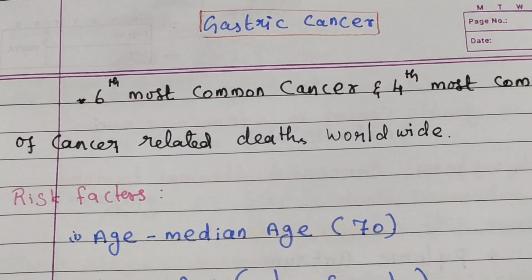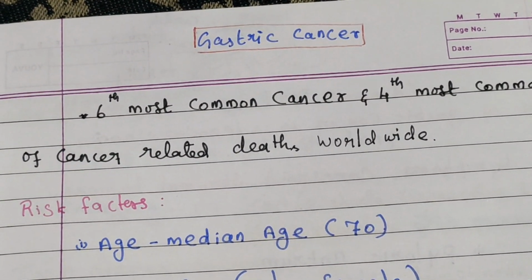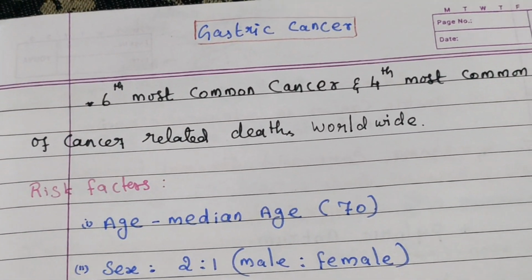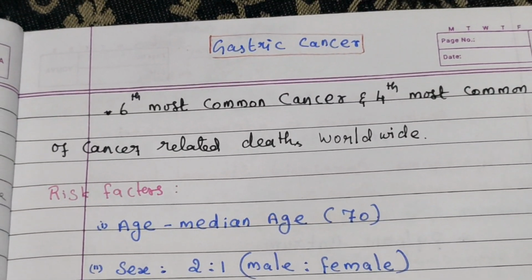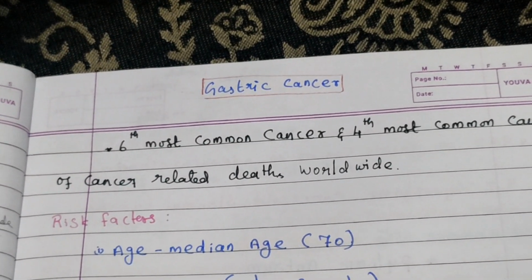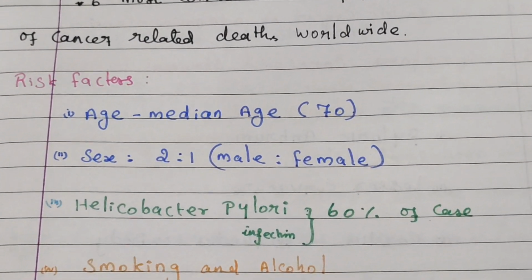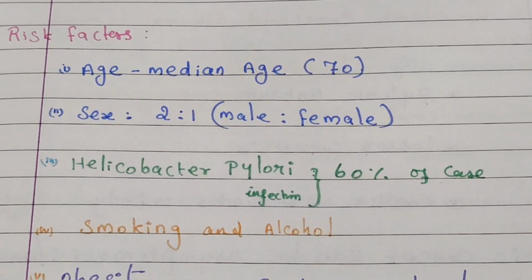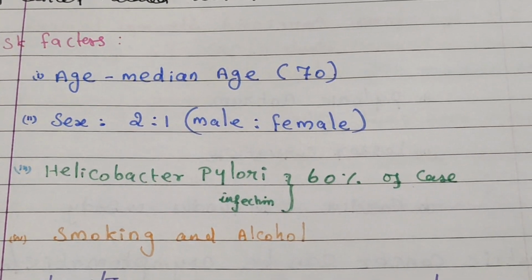In this video, we'll discuss gastric cancer. Gastric cancer is the sixth most common cancer and the fourth most common cause of cancer-related death worldwide. Risk factors: age, mainly the 70-year age group is affected. Sex ratio 2:1, male 2 percent, female 1 percent.